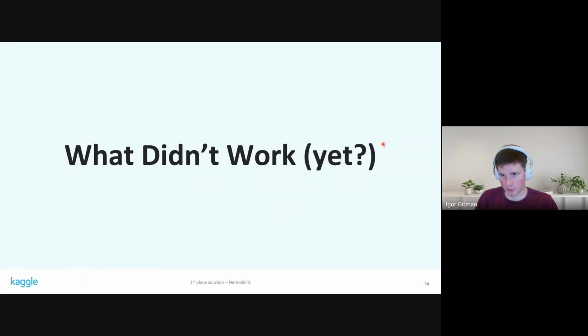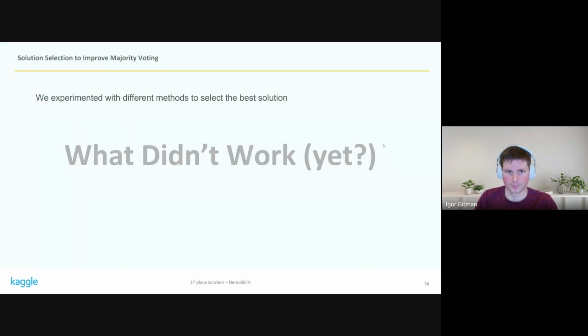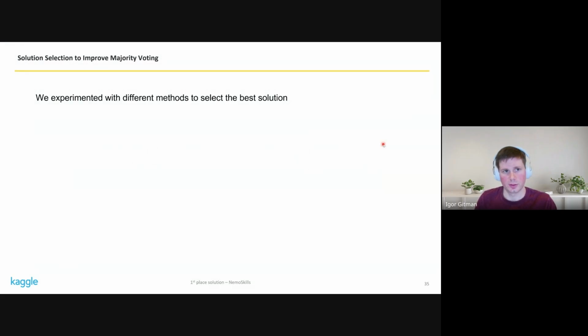So these are all details of our final submission. And let's now talk about the things that we tried, but that didn't work. First, we experimented with different methods to select one solution out of all the generations. And the goal here is to improve upon majority voting.